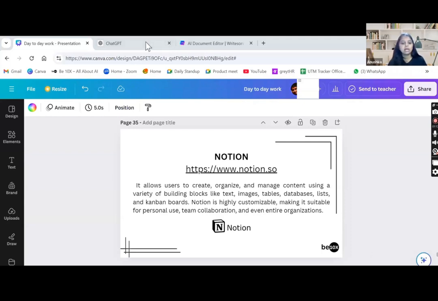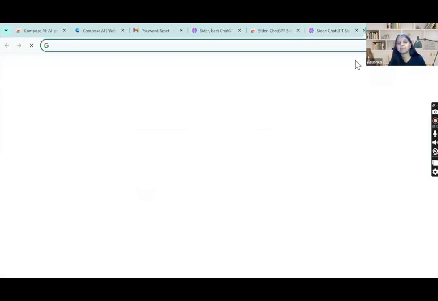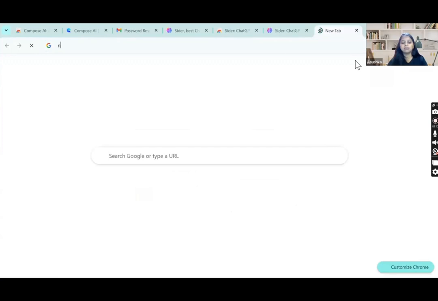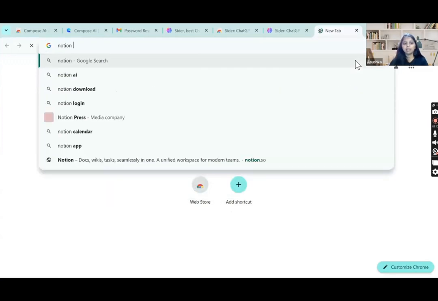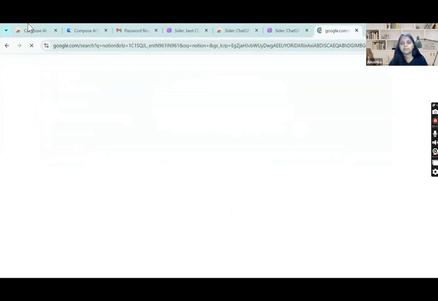Just let me go to a new tab. I'll write here Notion, and I'll click enter. Yes, it is loading for us.